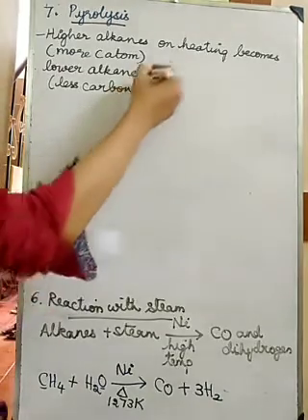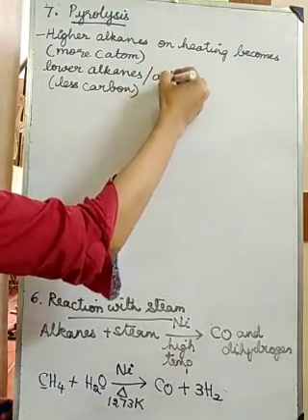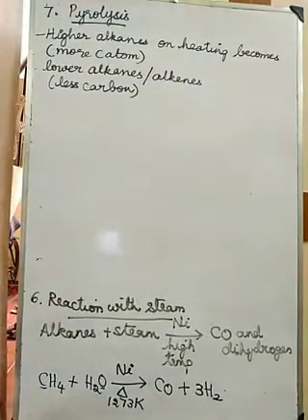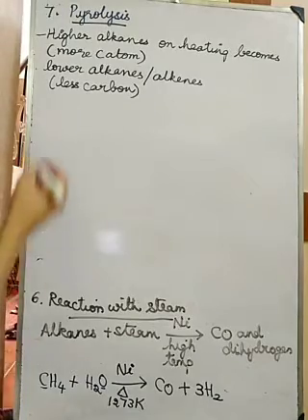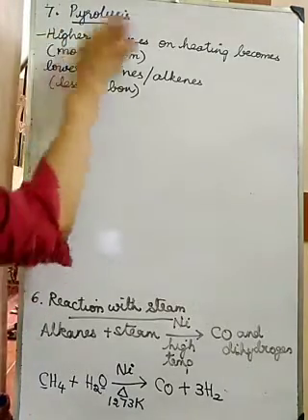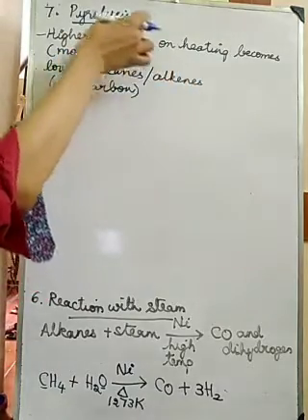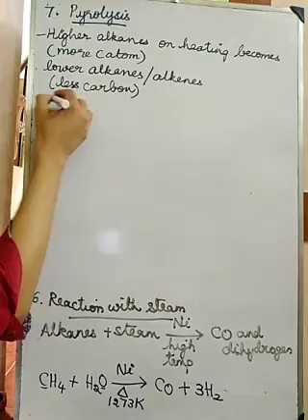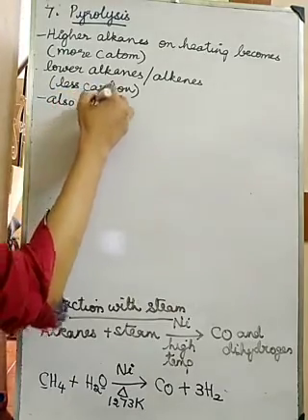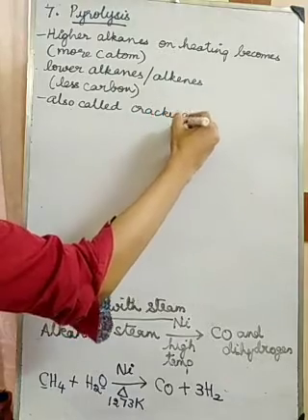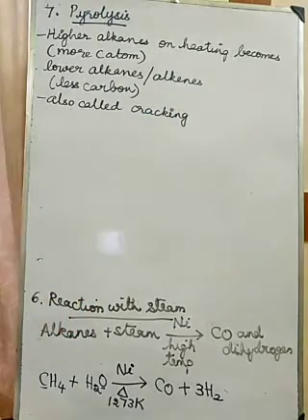Understood? Or sometimes they can become alkenes also. Lower alkanes or alkenes. Okay. So in this decomposition, higher alkanes become lower alkanes or alkenes. This is called pyrolysis. This pyrolysis is also called cracking.